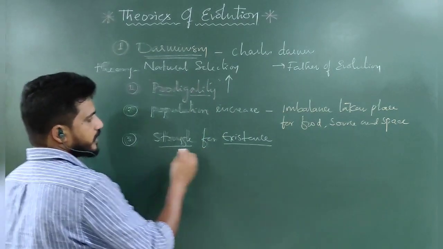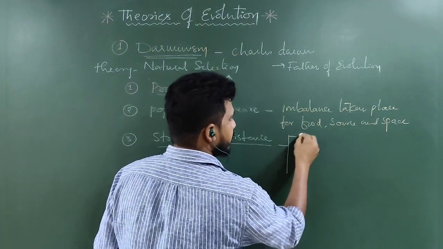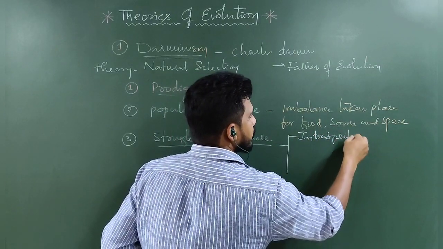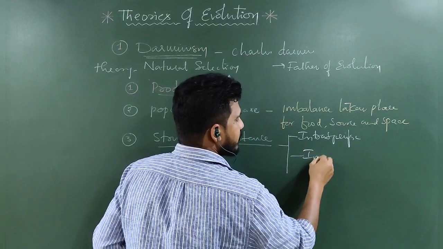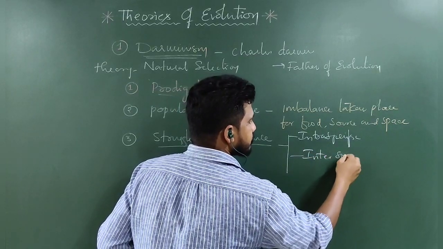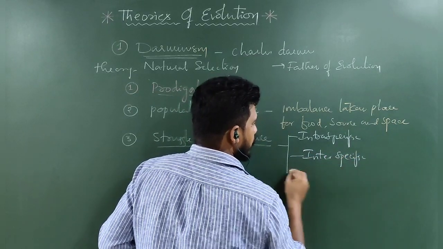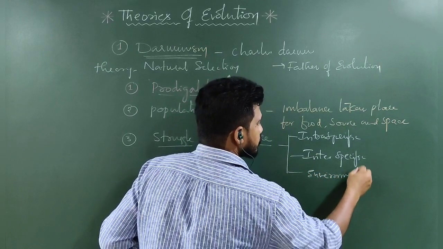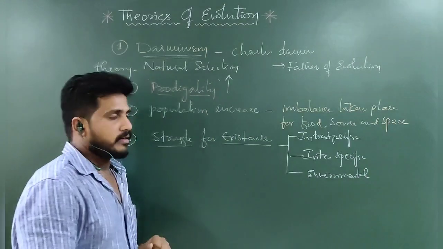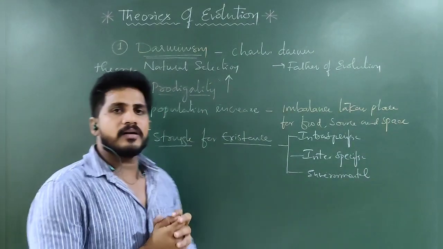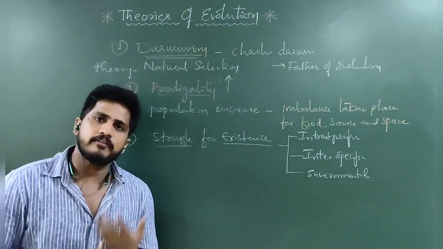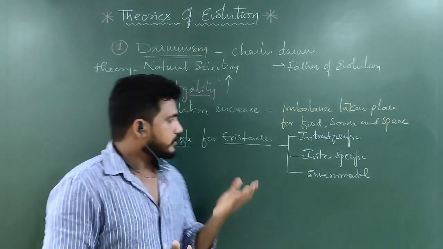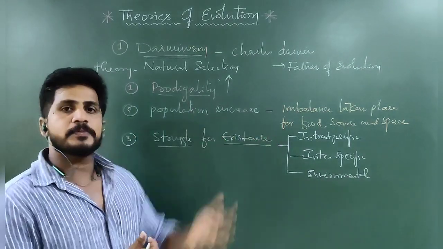This struggling may be intraspecific, interspecific or environmental. What do all three mean? Struggling means it is very tough to get food or space because of too much population.